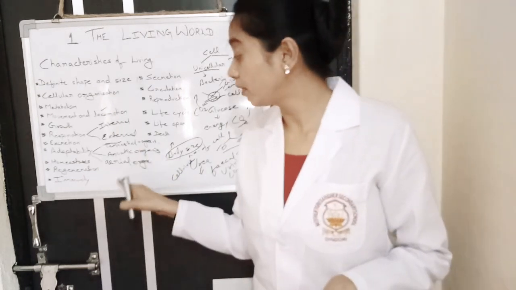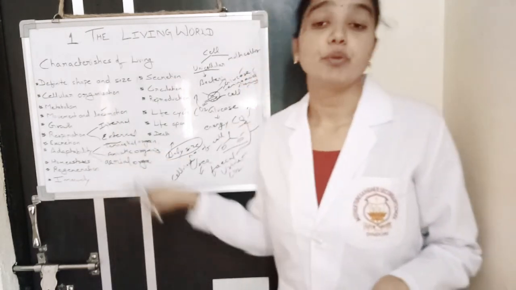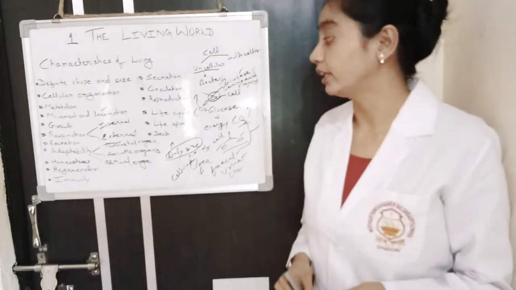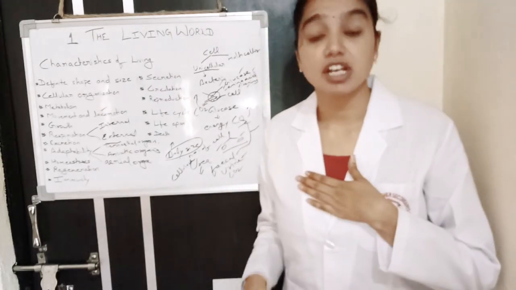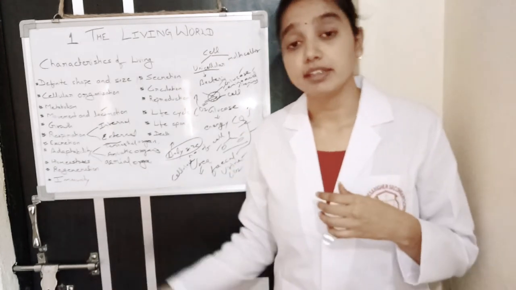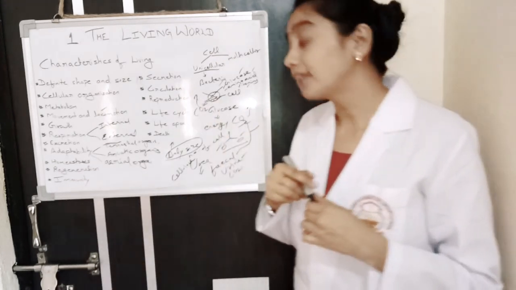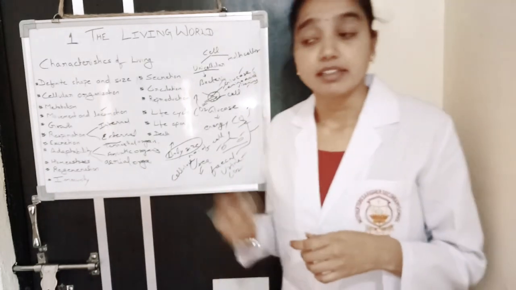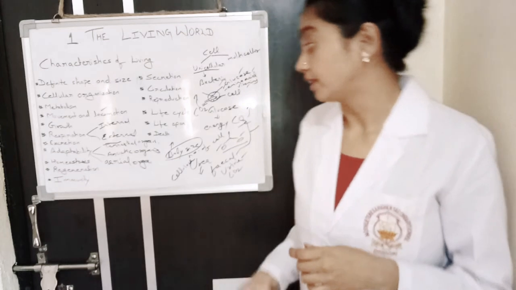Such type of adaptation is found in the organism to live in different environmental conditions. For example, we are terrestrial, but fish is aquatic. Fish is adapted to live in the water, and aerial birds are adapted to fly in the air and live in the branches.